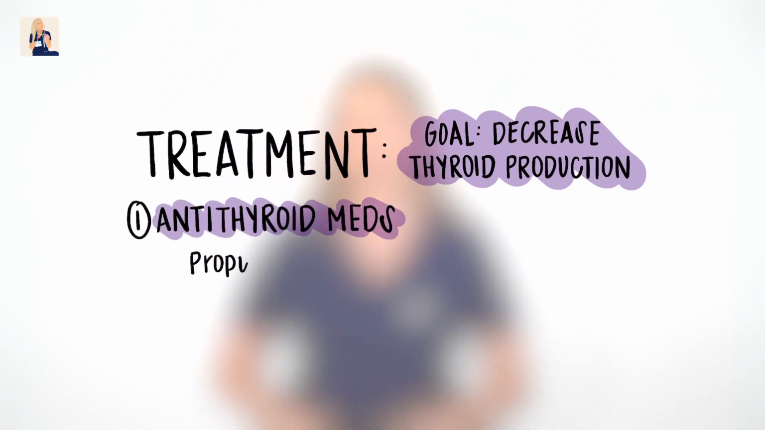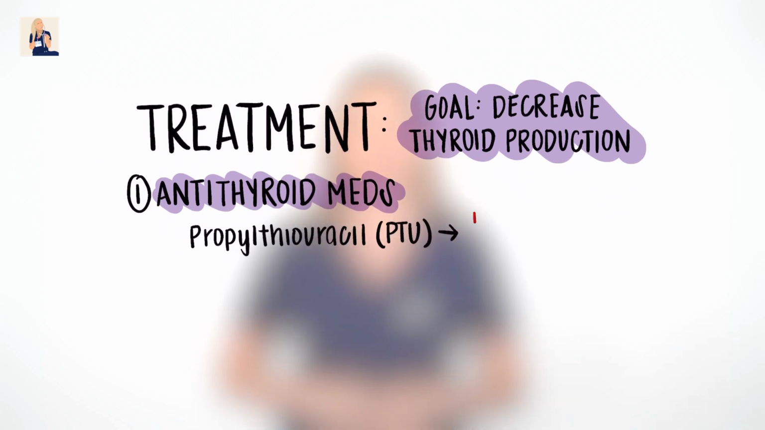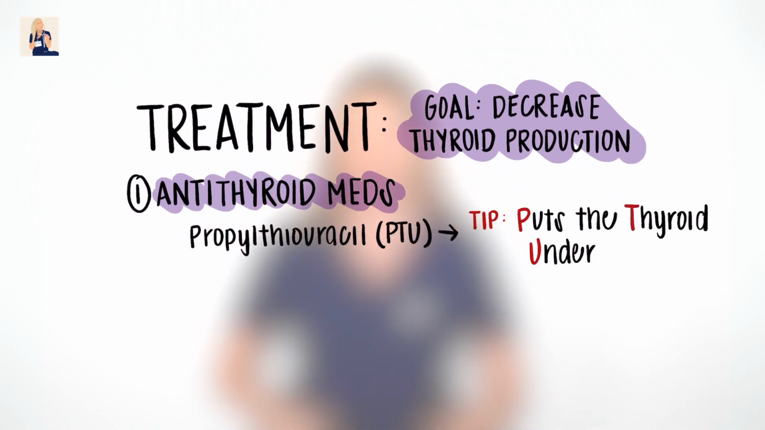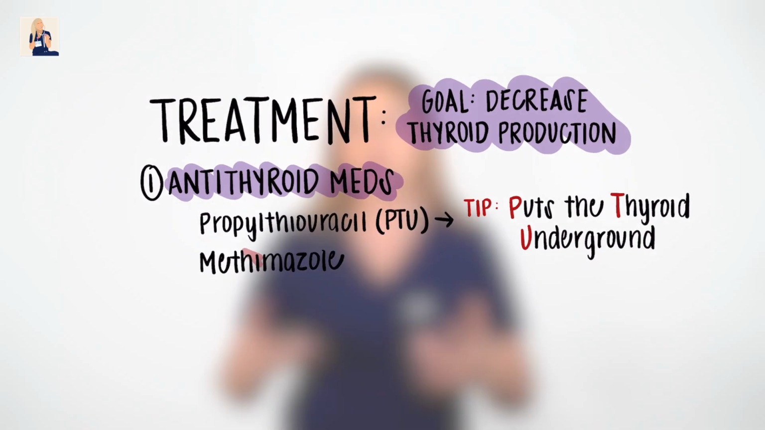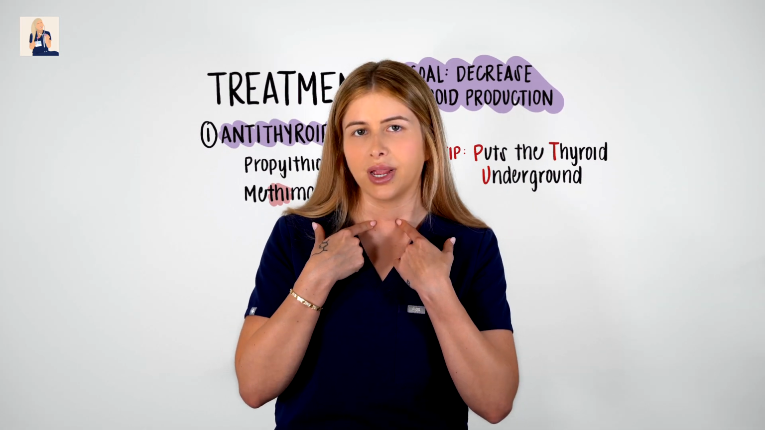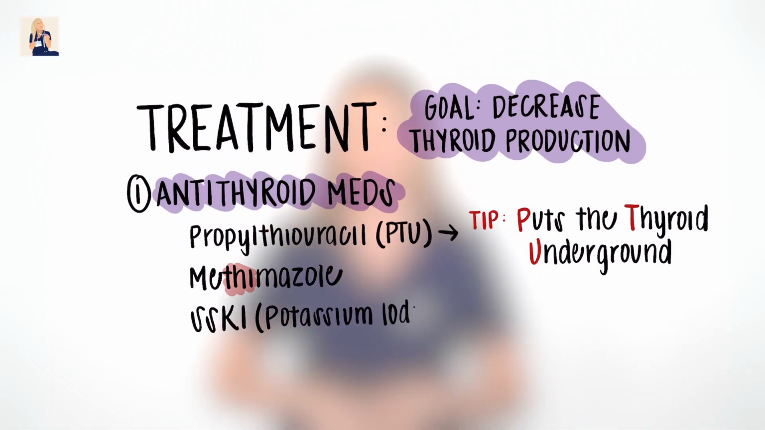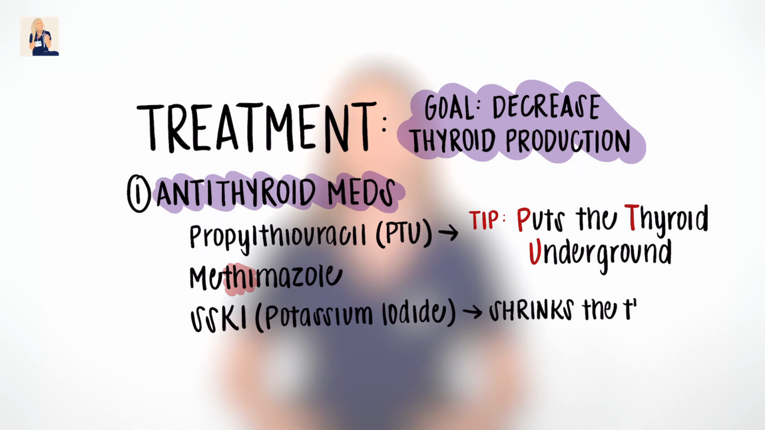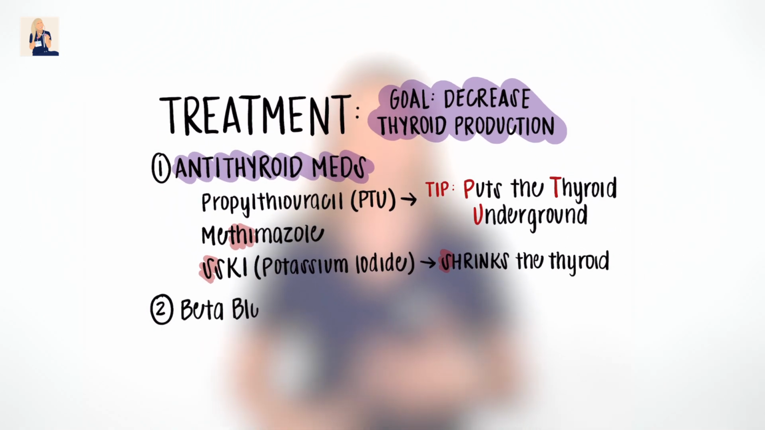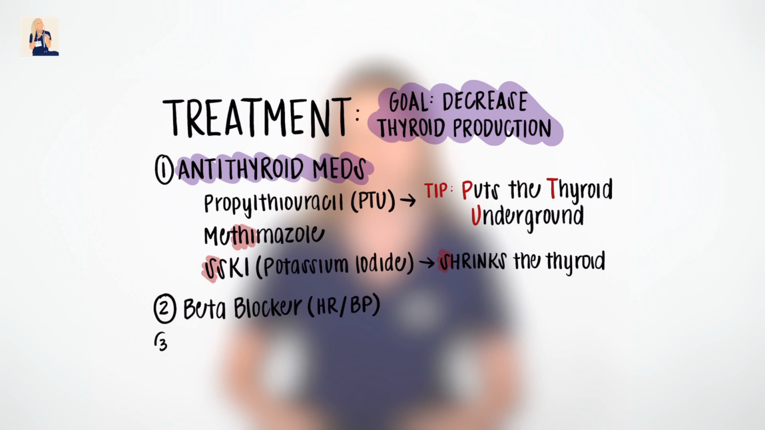We have propylthiouracil, PTU, think puts the thyroid underground or suppresses its actions. Methimazole, think methy for the thyroid. And lastly, SSKI, aka potassium iodide, which shrinks the thyroid in preparation for a thyroidectomy. We can also give beta blockers as symptom control to slow down our heart rate and control that high blood pressure and heart rate we see in hyperthyroidism.